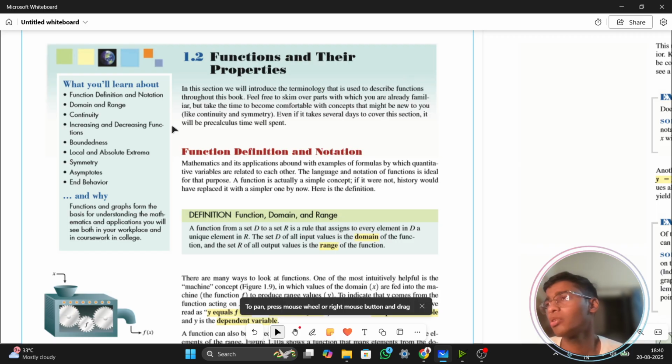Now you already have the idea of what functions are. We have already talked about that a function is something that causes an output to happen. Like my function is to teach you. So what I'm actually doing is using my knowledge, which is fed into me, in order to give an output to you. That is my function.